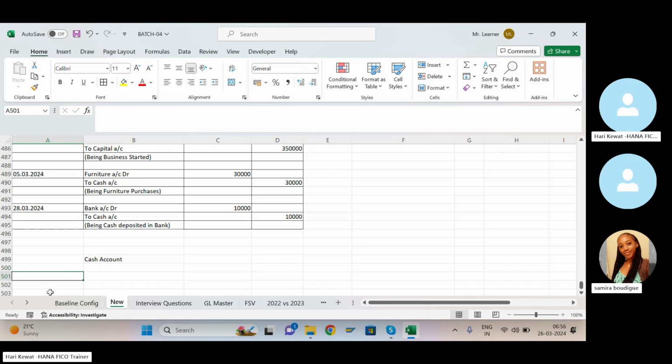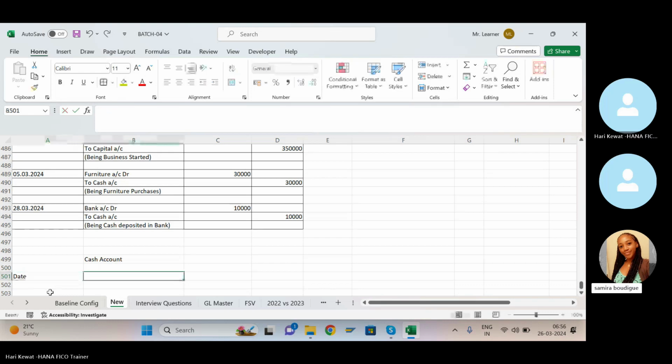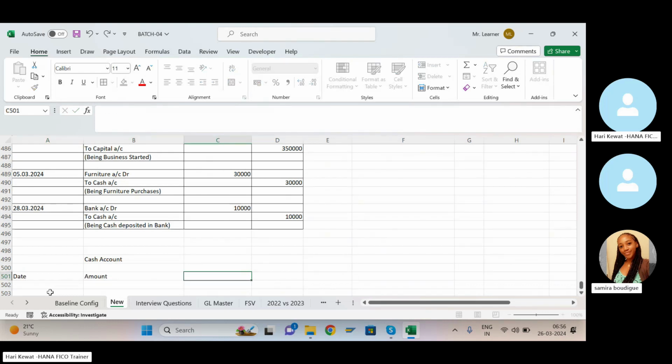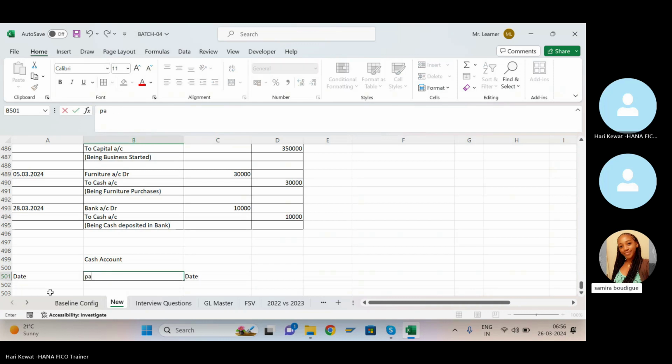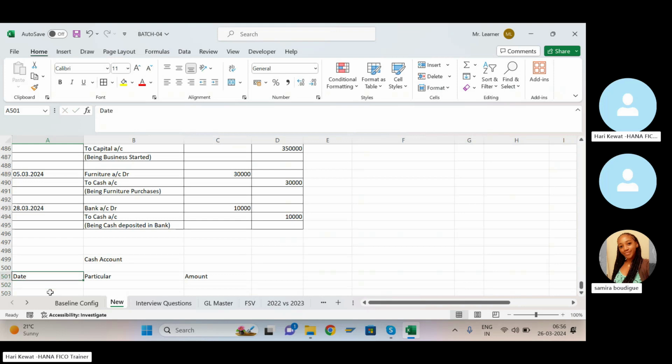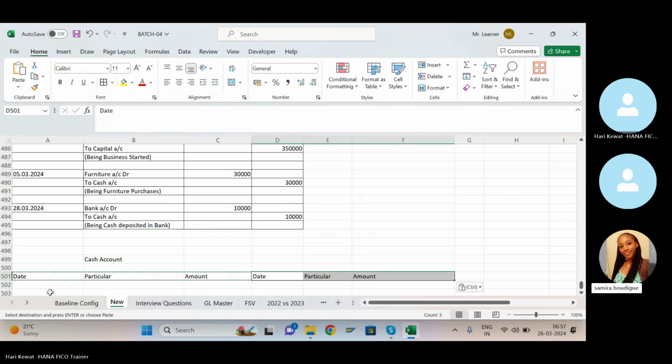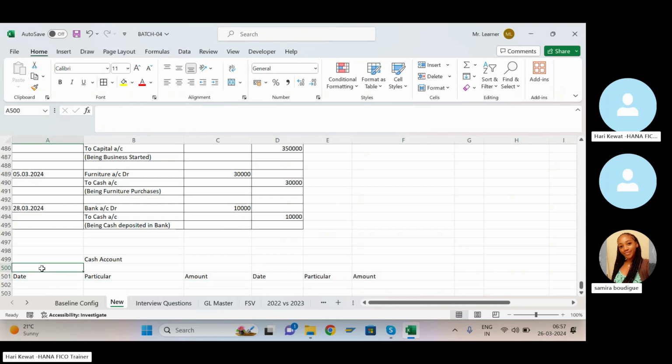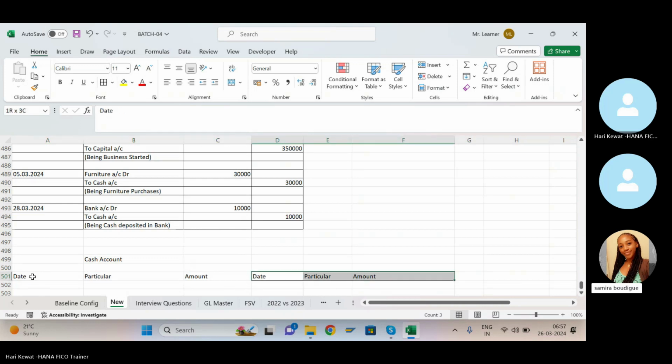The format is the same: date, particular, amount. So from here to here it is known as debit. This section is for debit and this section is for credit.